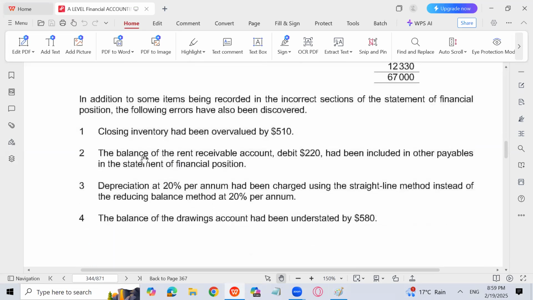Next part is that the balance of the rent receivable account, debit 220, had been included in other payables in the statement of financial position. That is quite simple.